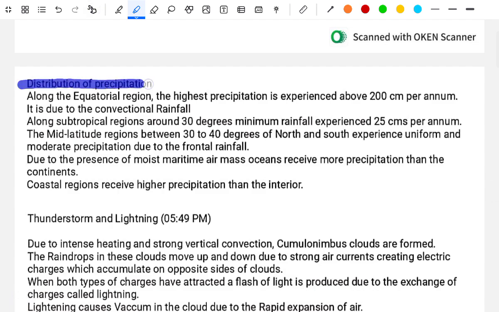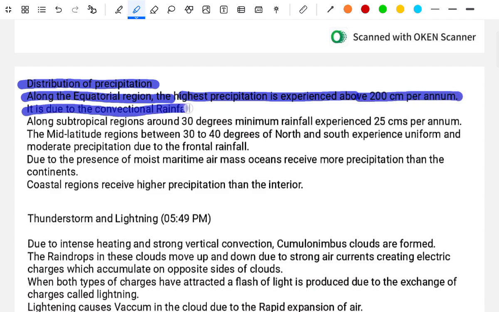Distribution of precipitation. The equatorial region experiences the highest precipitation, above 200 centimeters per annum, due to convectional rainfall.